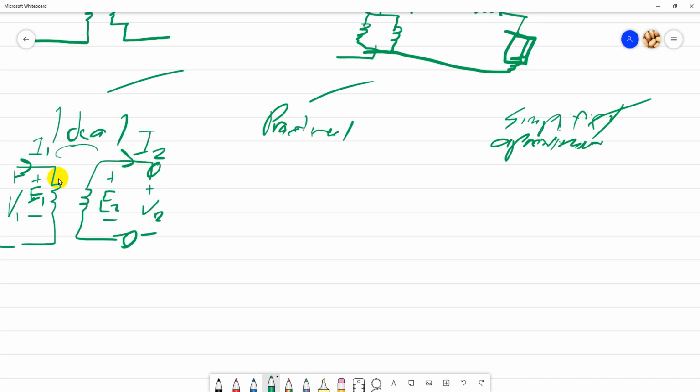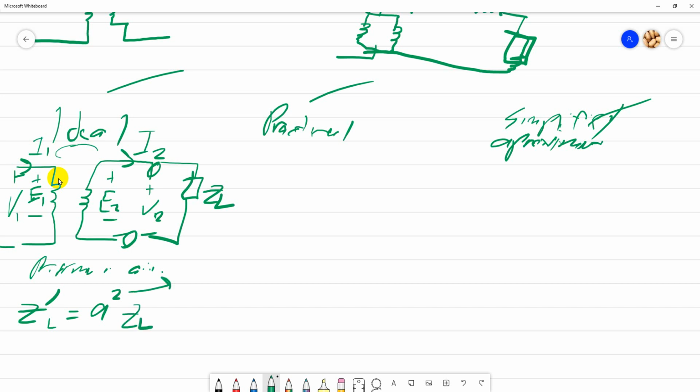If you bring it to the primary side, don't forget that this is ZL. So ZL bar is equal to A squared ZL, where A is N1 divided by N2, or E1 divided by E2, or I2 divided by I1. Make sure you know this.